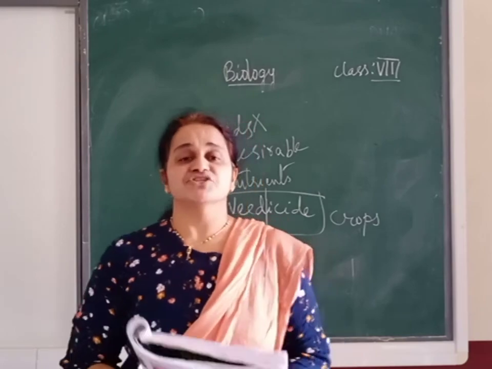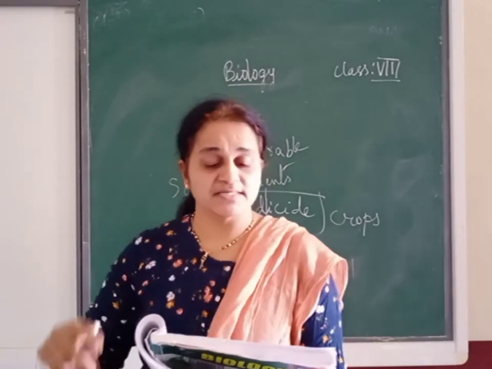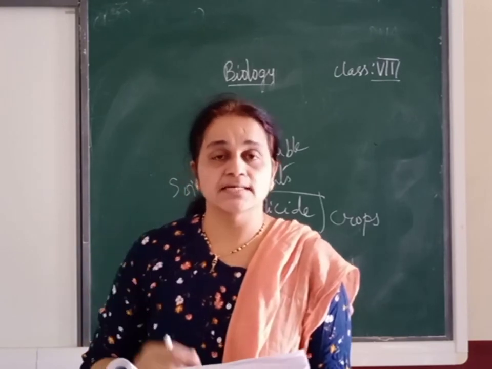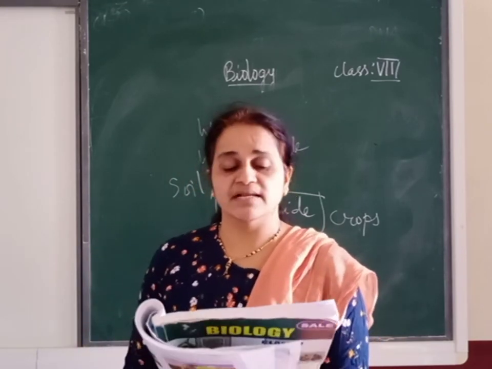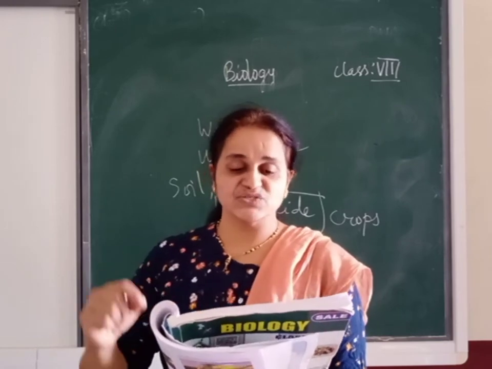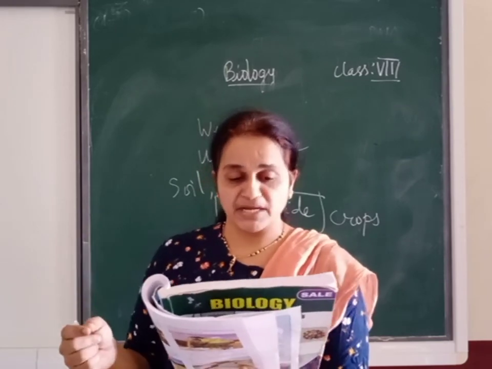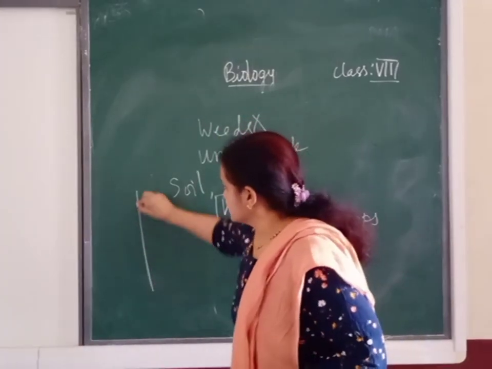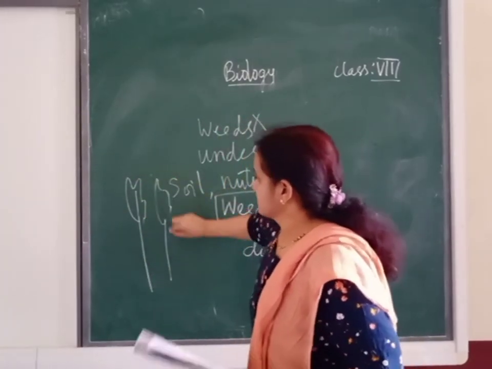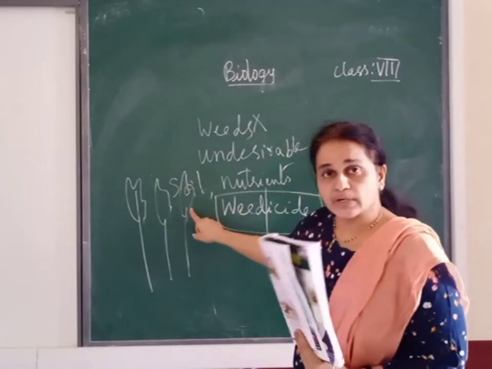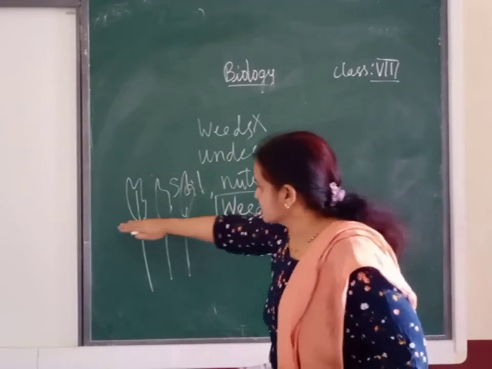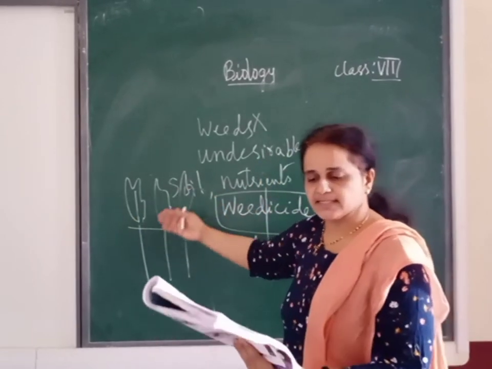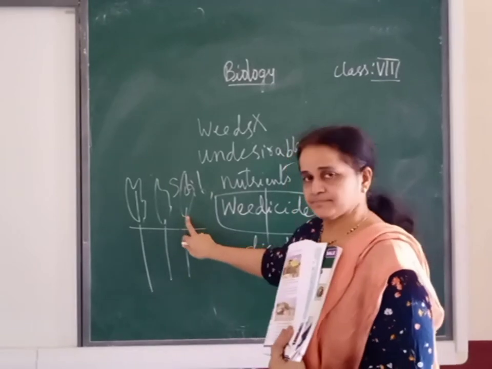Now what is the definition of harvesting? You can see on page 136. Harvesting stanza, second and third line, that is called harvesting. Once I will read it for you. Collecting grains from the crop by cutting the matured plant is called harvesting. So here your plants are ready. So this is your plant. Now what is the collecting? You are not going to take the whole plant, you are just taking the grains. Collecting the grains from the crop.